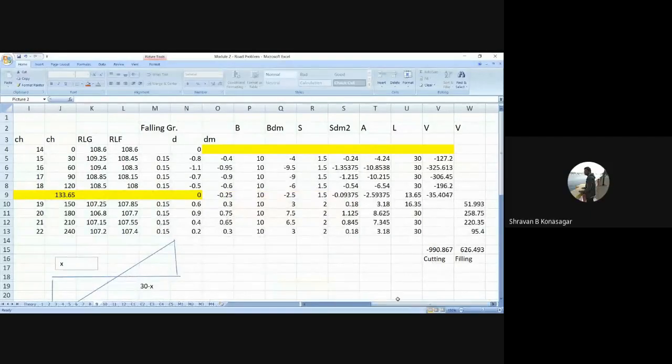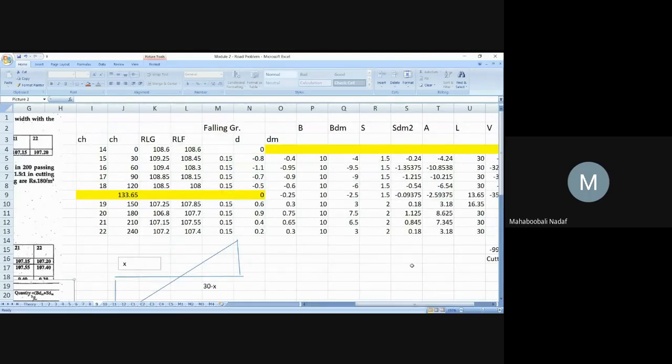So this many columns will not come in when you are solving, because for easy calculation and easy understanding for the students, I have done it in so many columns. But when you are doing it with the calculator, in one step you can do it easily. A very important point here is the point of change, where the change is there from cutting to filling. A lot of students will forget this; they will multiply with only one value for everything. There are also chances of mistakes. If you concentrate on these points, everything is simple mathematics.